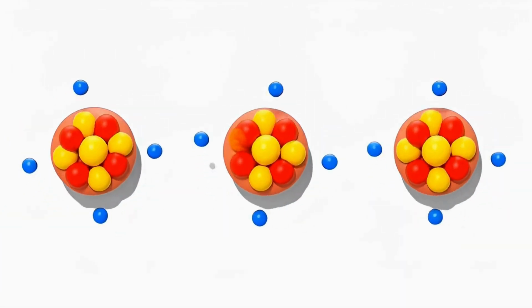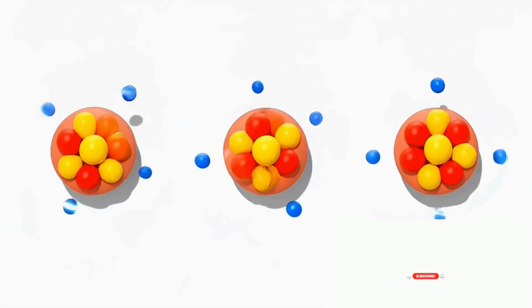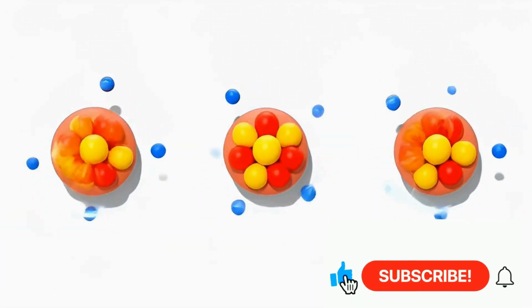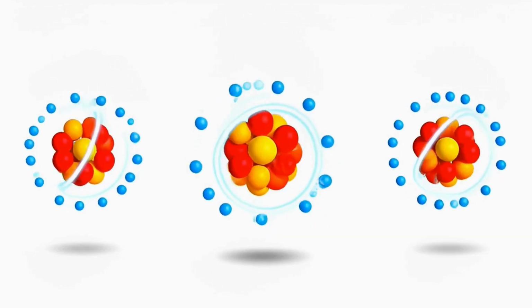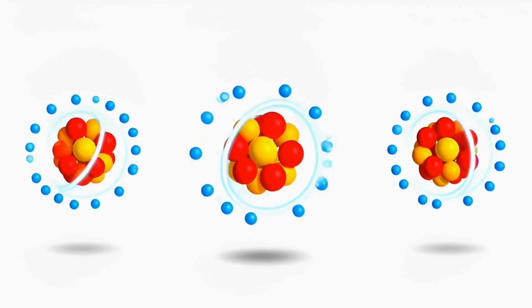When atoms are very far from each other, their electrons behave independently. Each atom has its own separate energy levels. This is how electrons behave in isolated atoms.